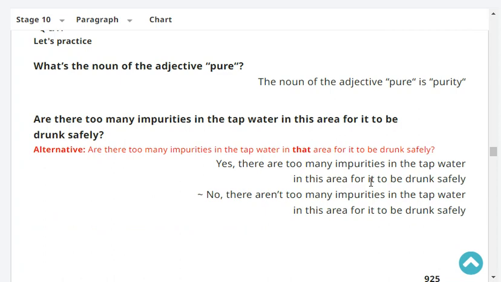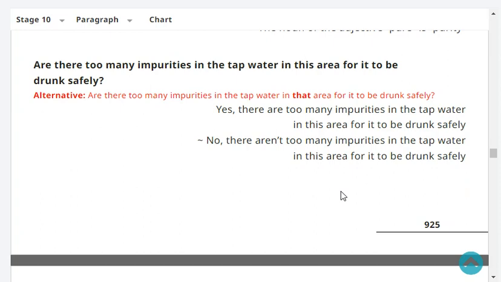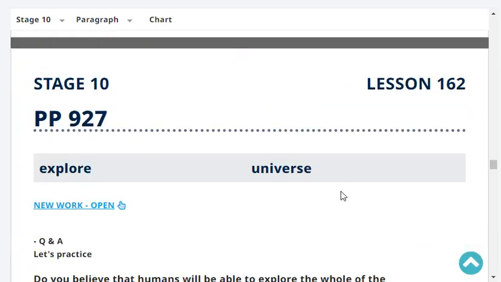Are there too many impurities in the tap water in your area for it to be drunk safely? Yes or no? No, there aren't too many impurities in the tap water in my area for it to be drunk safely. Very good.